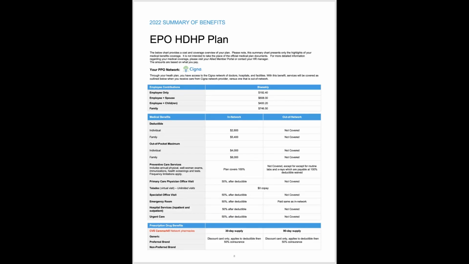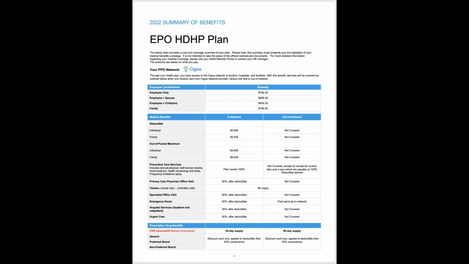Next, we're going to talk about the 3 Cigna PPO plans. So, Onboard does offer 3 PPO buy-up options. The first is the EPO High Deductible Health Plan. This plan is designed to be a compliant high deductible health plan that is HSA eligible.